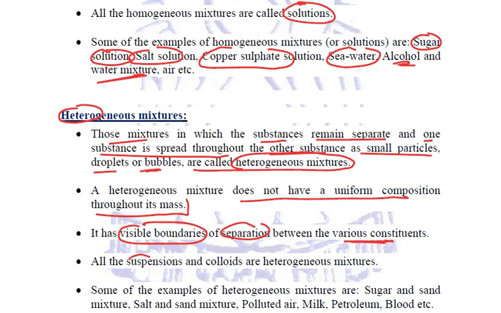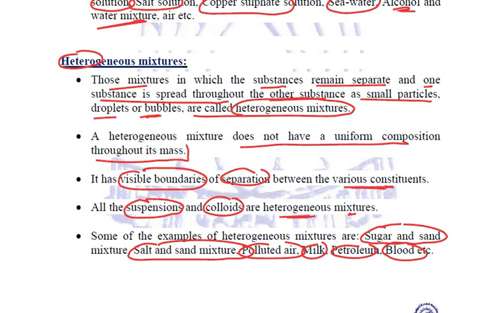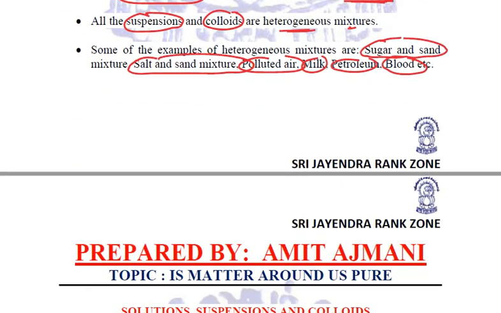For example, all the suspensions and colloids are heterogeneous mixtures. Let us take a few examples. For example, if we mix sugar and sand, that mixture we can see sand differently and sugar particles separately. That is a heterogeneous mixture. Similarly, salt and sand mixture, polluted air, milk, petroleum, blood, these are all heterogeneous. Fine. So these are the heterogeneous mixtures.